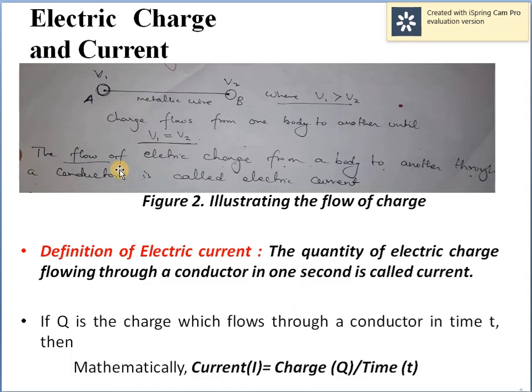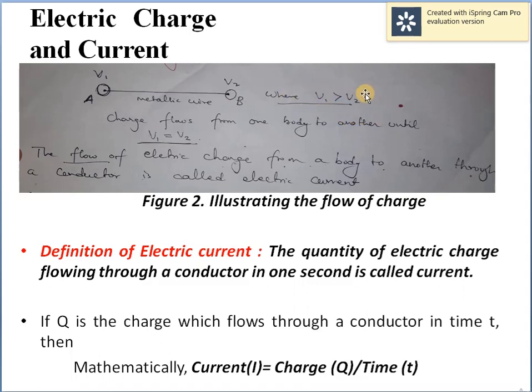I have explained this flow of charge in figure 2. This is particle A, represented by capital A, having electric potential V1, which is connected to particle B having potential V2 by a metallic wire, where the condition is given that V1 is greater than V2.